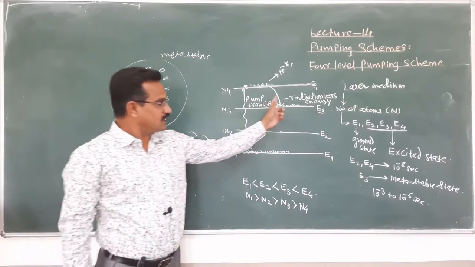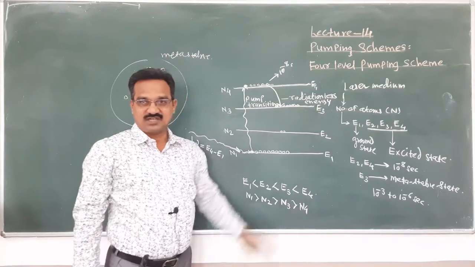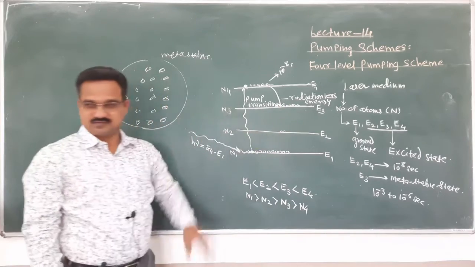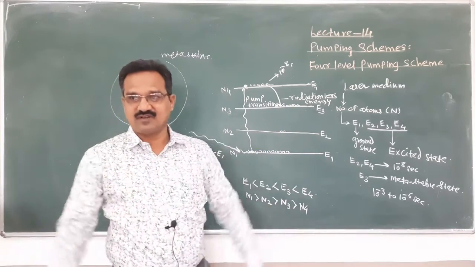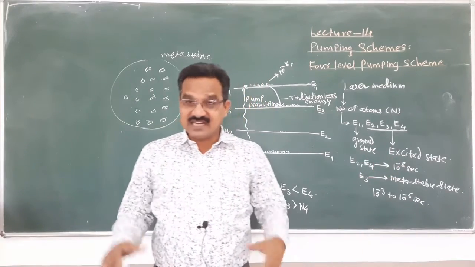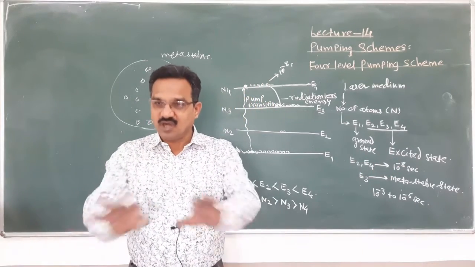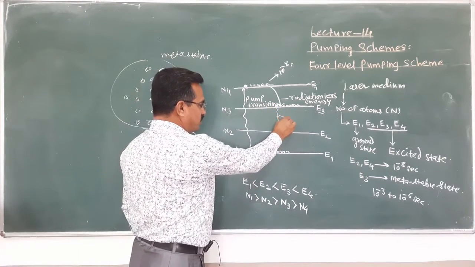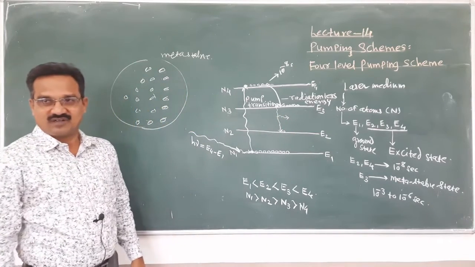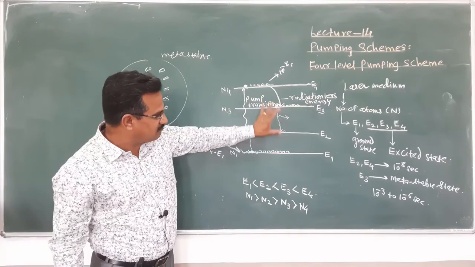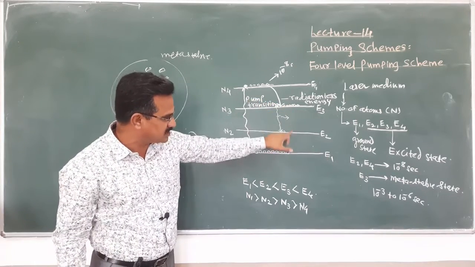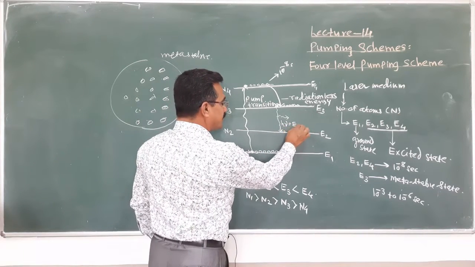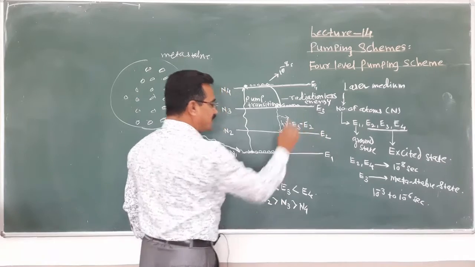But after completion of the lifetime of this metastable state, the first atom jumps from E3 to E2 by itself, without any trigger, and when that atom jumps from this to this, it emits a photon. And the energy of that photon must be equal to the difference of these two energy levels. Means h nu must be equal to E3 minus E2.